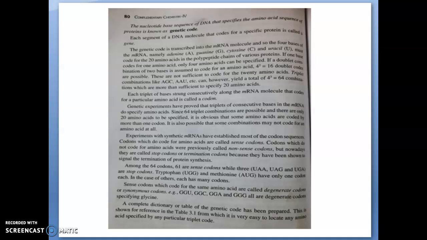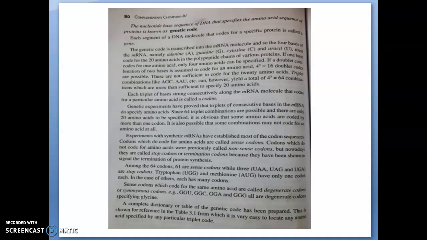The specific protein, meaning a specific amino acid sequence, has a base sequence, that is the genetic code. That genetic code completely specifies the amino acids chained through a polypeptide chain to form a protein. That specific protein code is known as a gene.